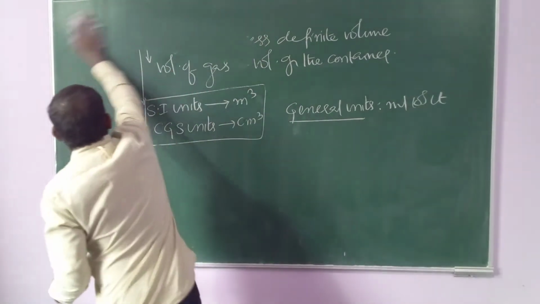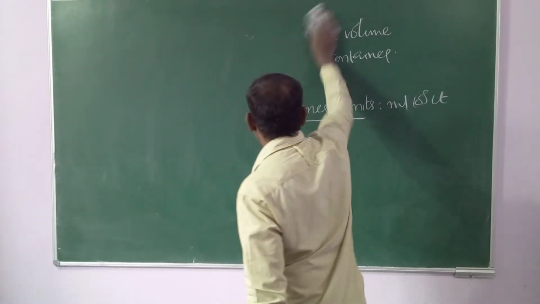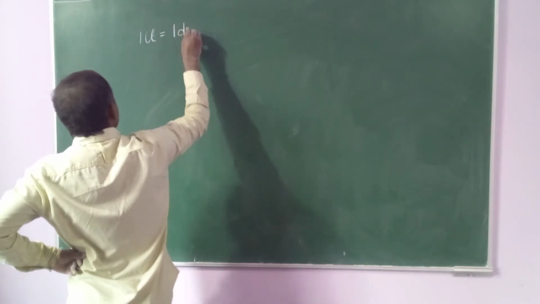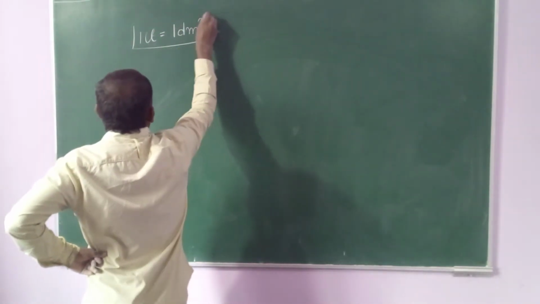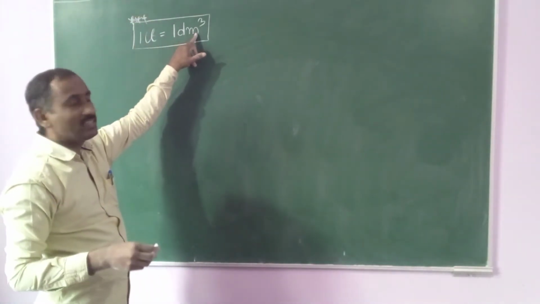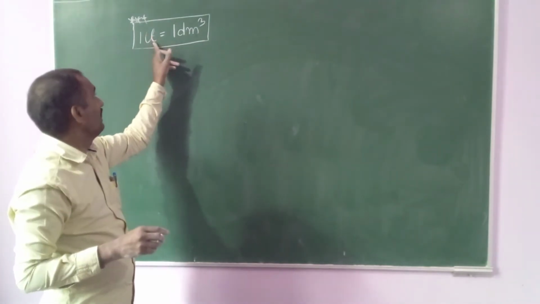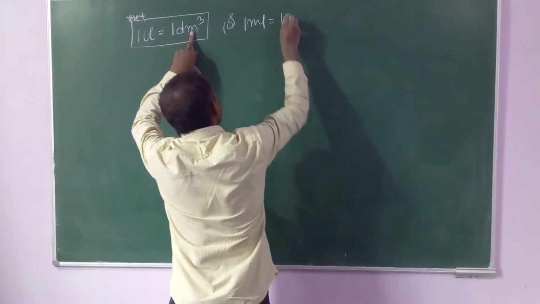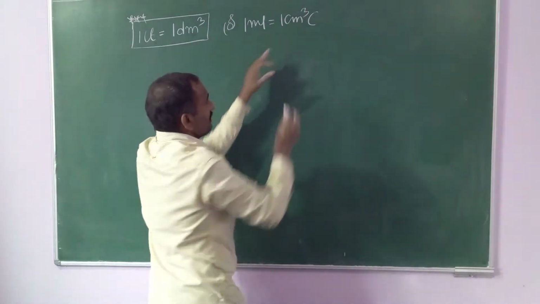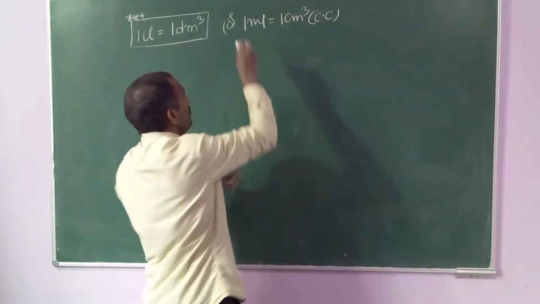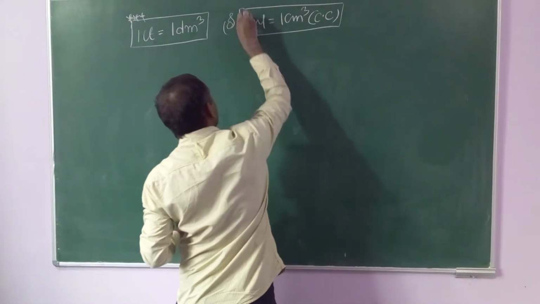Here some conversions you should remember. 1 liter equals 1 decimeter cube. Both are same. Some problems will give decimeter cube, like 4 decimeter cube, 5 decimeter cube. Decimeter cube and liter both are same. Similarly 1 ml equals 1 centimeter cube. Centimeter cube is cc, cubic centimeter.